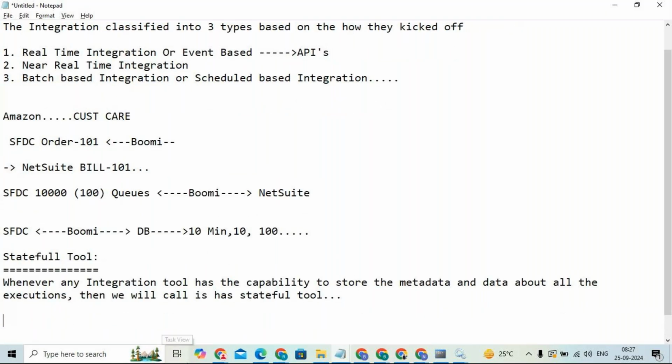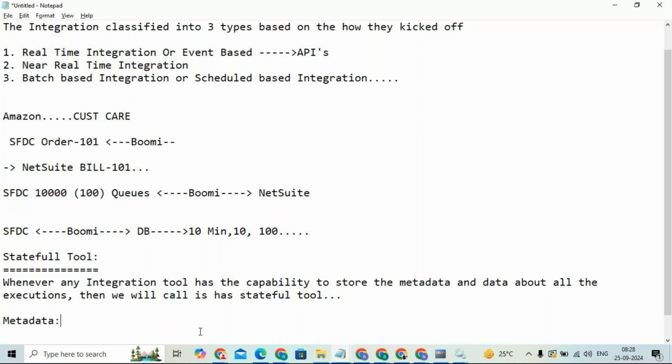So now let's talk about metadata. What do you mean by metadata, guys? Does anyone have any idea? Such jargon we will hear in the integration world frequently. Please try to understand: stateful tool, metadata, execution data, runtime data, payload, documents and files. We will hear all these terms frequently in the integration world.